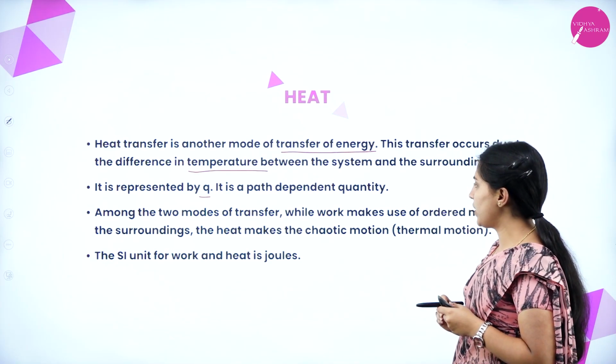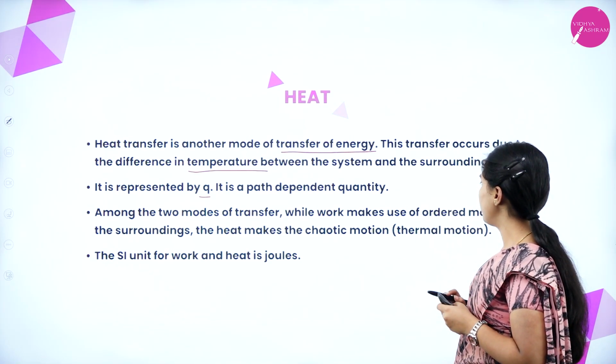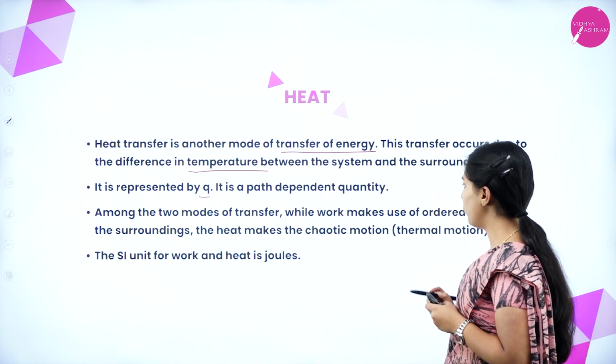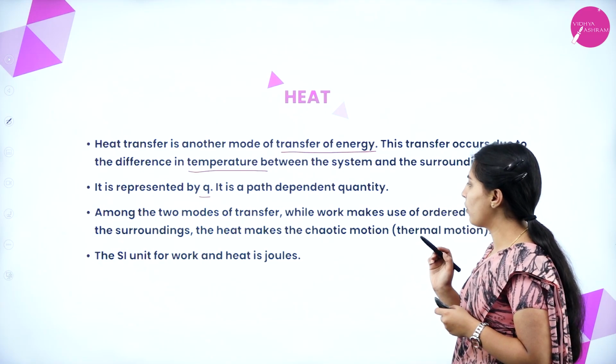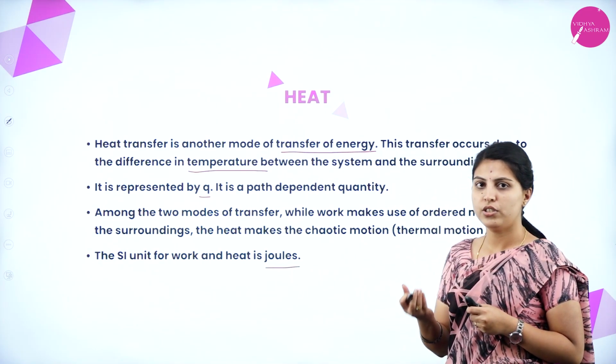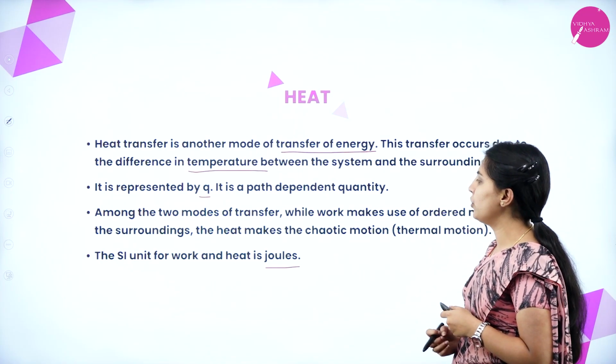Among the two modes of transfer, while work makes use of ordered motion in the surroundings, heat makes use of chaotic motion. The SI unit for work and heat is also joules. For this one also, joules only is the SI unit.